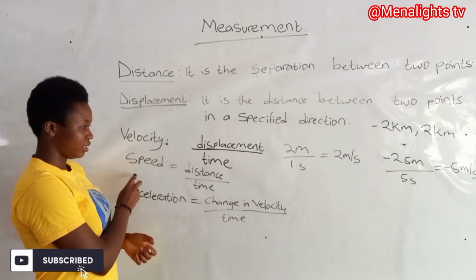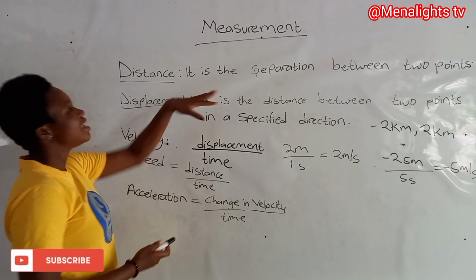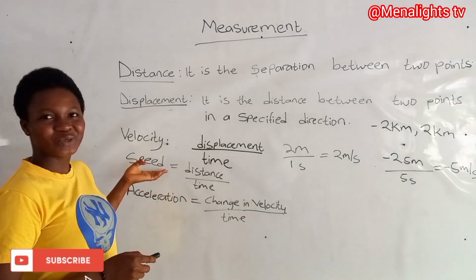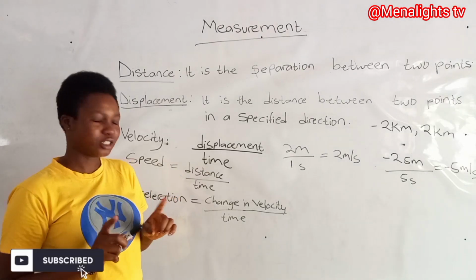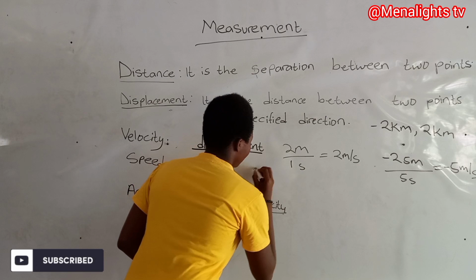Let's look at speed. Speed is simply distance over time. Here, distance does not have any direction. So when we look at speed too, speed does not have a direction.